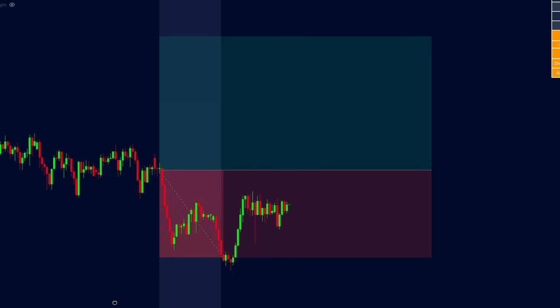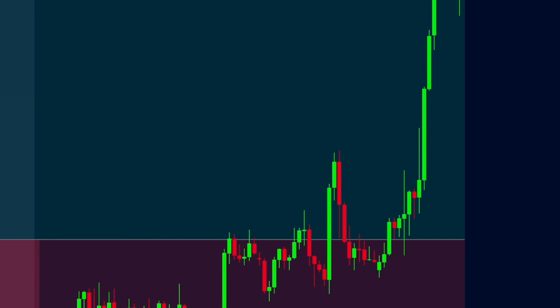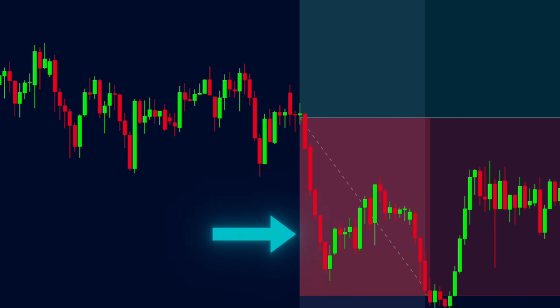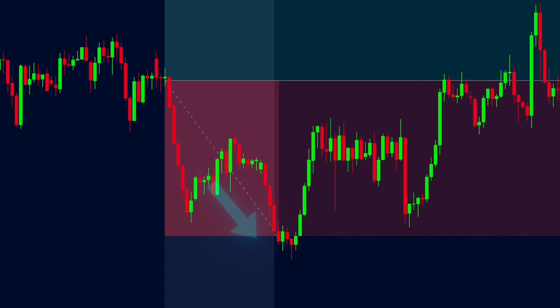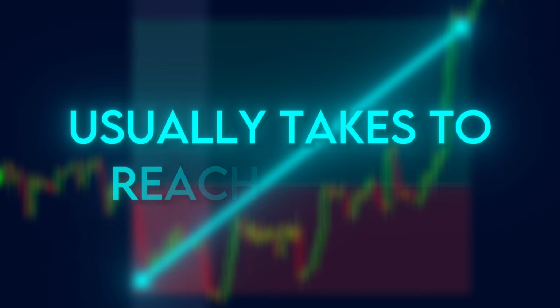Most traders obsess over where price will go, but the market doesn't punish traders for being wrong about direction. It punishes them for being wrong about timing. Entries too early, stops too tight. Targets hit, but not when you expected. And that's because almost no one measures how long price usually takes to reach a level.